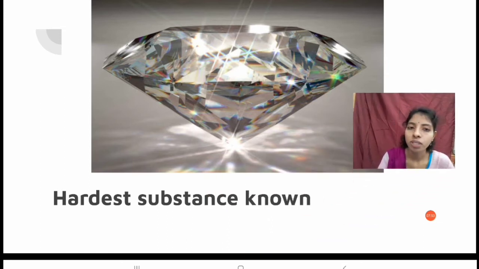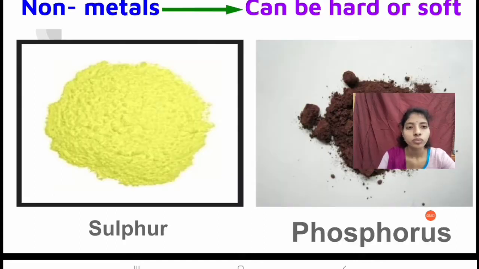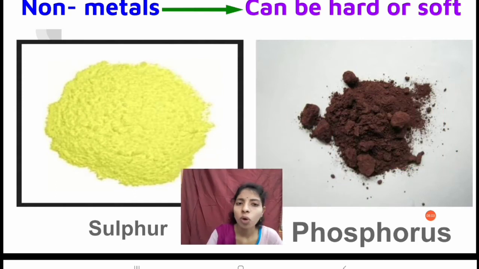And non-metals. This is the hardest substance known, right? So, when we take non-metals like sulfur and phosphorus, these can be hard or soft.